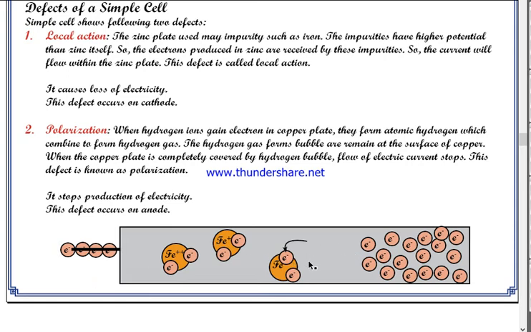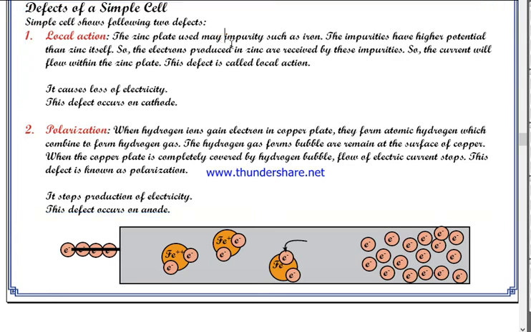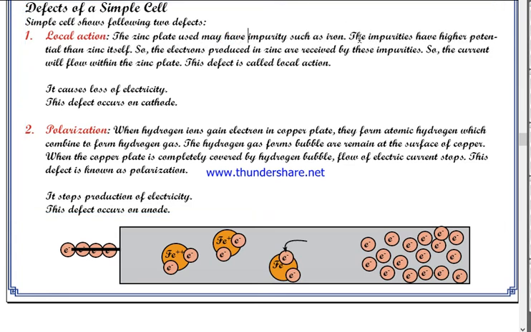This problem, in which the action takes place in a localized place, that means in the zinc plate itself, since the current is flowing within the zinc plate itself, is known as local action. Now you will understand what is written here. The zinc plate used may have impurities such as iron. The impurities have higher potential than zinc itself.